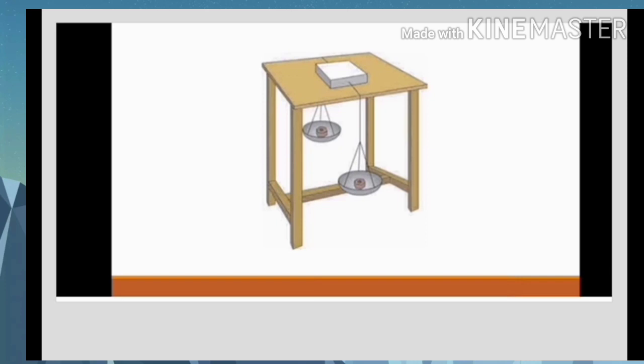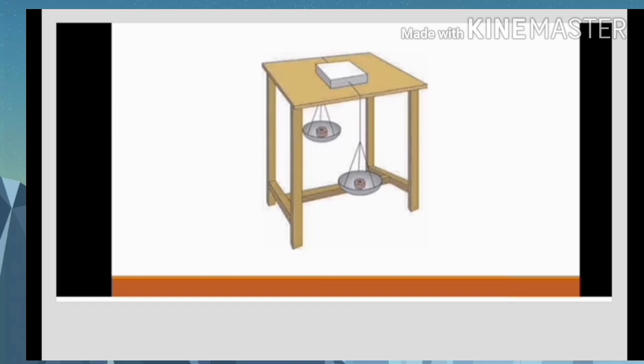The box does not move on the table. If more mass is kept in one of the pans than in the other, the box starts moving in the direction of that pan. And also, equal gravitational force acts on both the pans when equal masses are kept in them. This means balanced forces act on the box with effective force equal to 0, as these are acting in opposite directions.